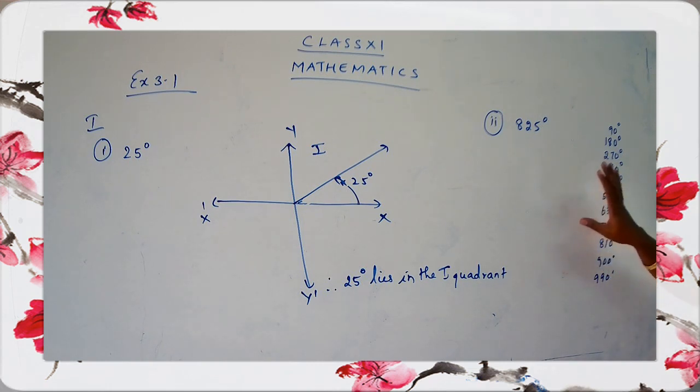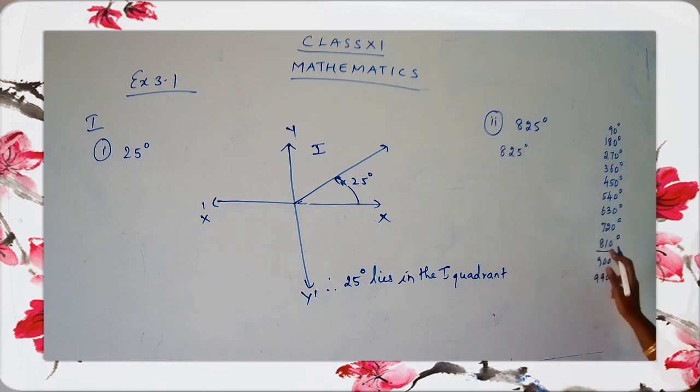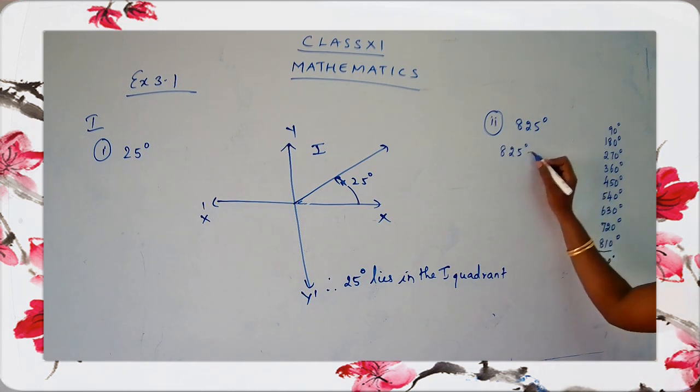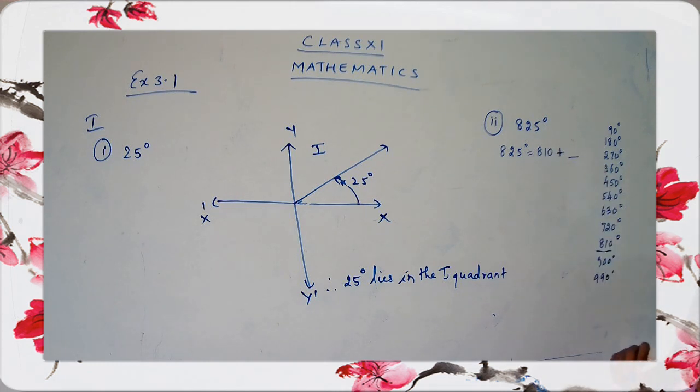I'll be choosing both values, one smaller and one bigger. Whichever way you wish, you can proceed, and if you have any other sums, you can apply it. Children, I am going to take the smaller number first. I want the value for 825, and I have taken the value as 810. So this is equal to 810 plus what, children?